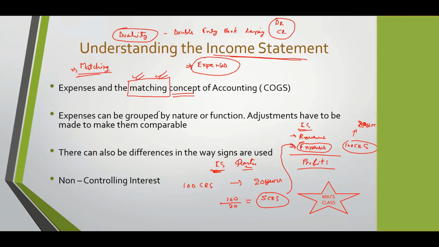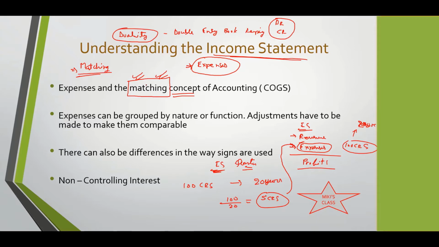And because of the matching concept, think of it this way, we are using only 1/20th part of the machine for this year. Again, next year we'll only use 1/20th of the total of the machine. And so the matching concept: whatever part we are using to get the revenue for this year is what we are considering as an expense for this year. Clear on this part, Shailaja? This one is clear?